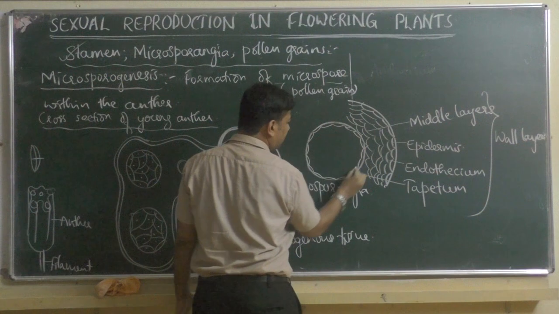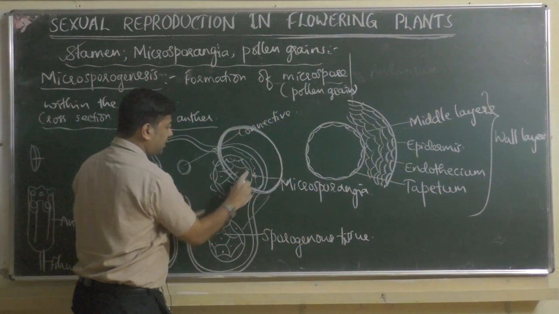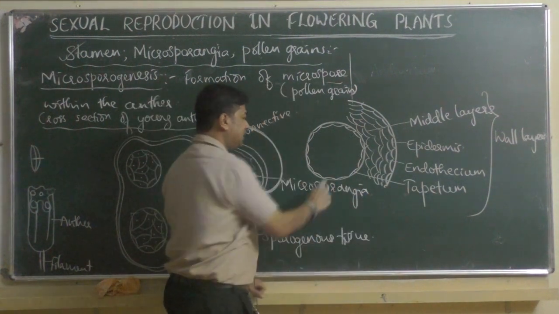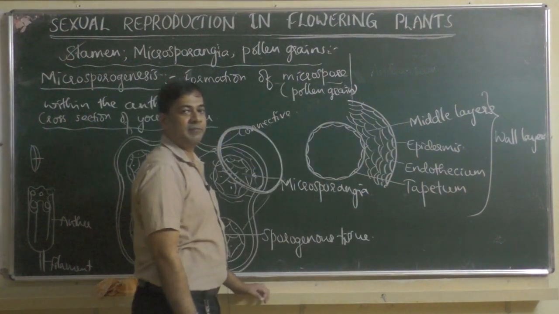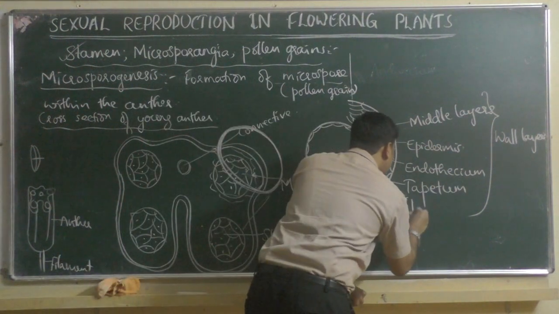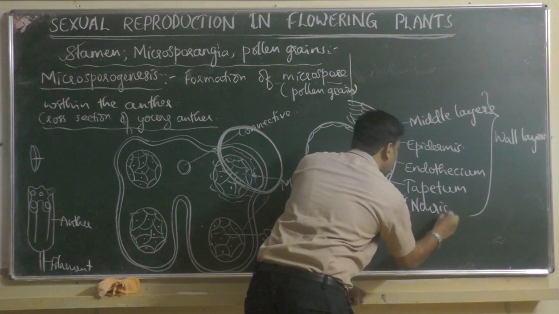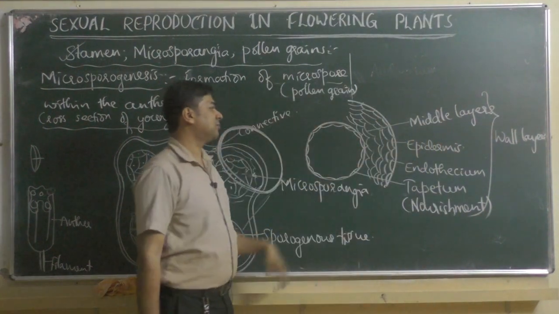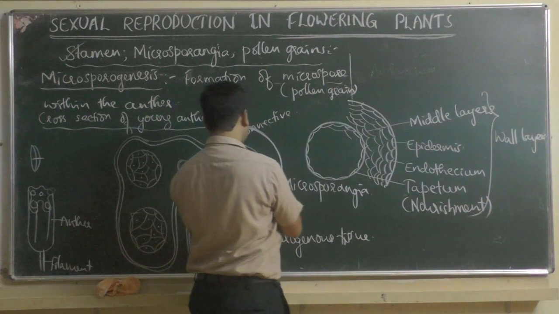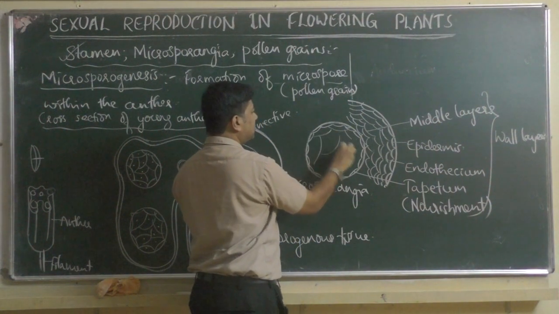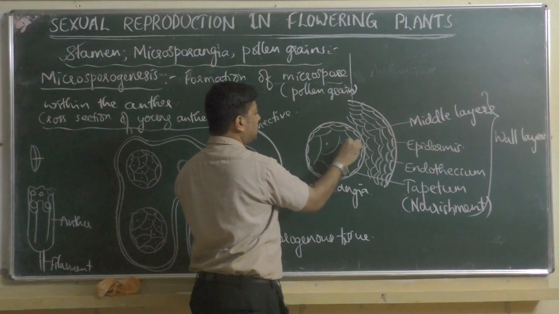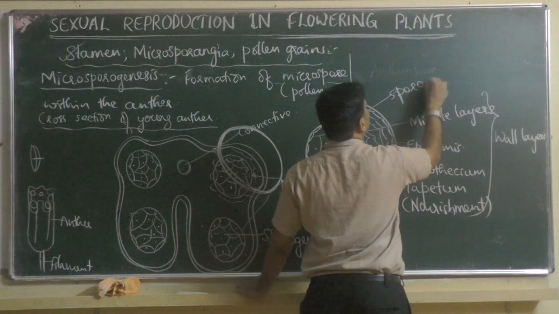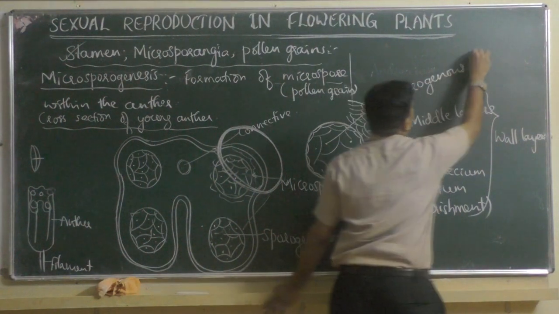Then this single layer of the microsporangium, wherever the microsporangium is there, the first outermost cover of the microsporangium is called tapetum, and the cells are called tapetal cells. The function of tapetum is giving food or nourishment or nutrition to the growing sporogenous tissue, because inside, as it is a young anther, it will have a tissue called sporogenous tissue.